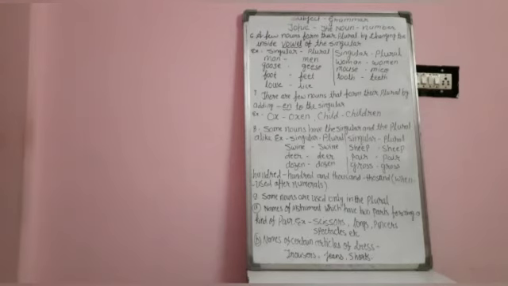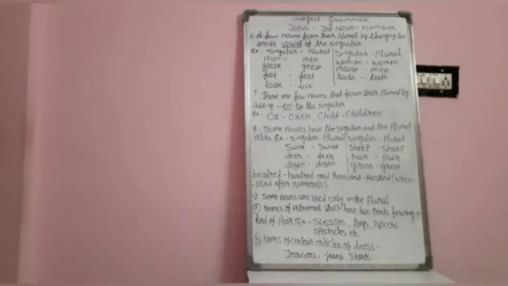Woman changes into women. Goose, double O changes into double E. Goose becomes geese. Mouse is converted into mice. Foot is converted into feet. Tooth into teeth. Louse into lice.